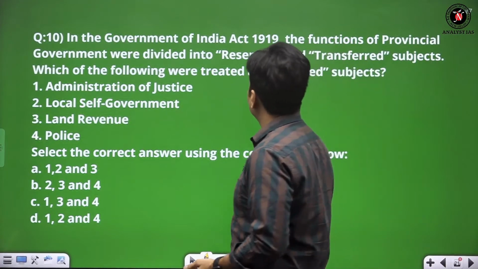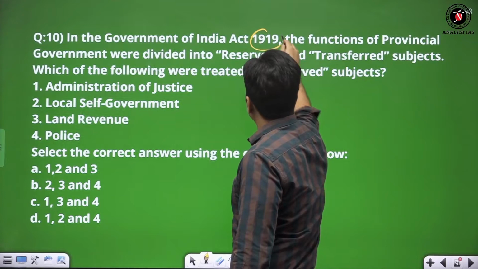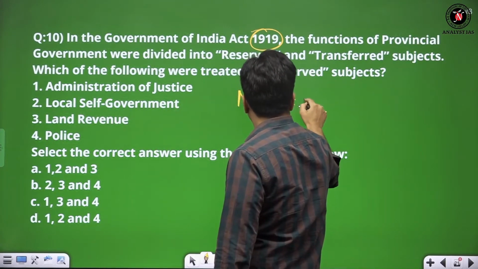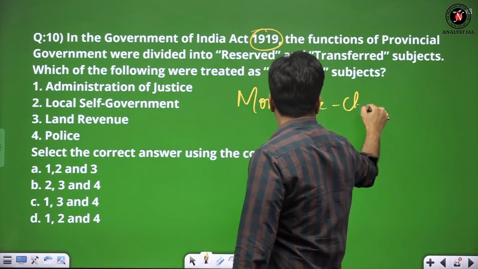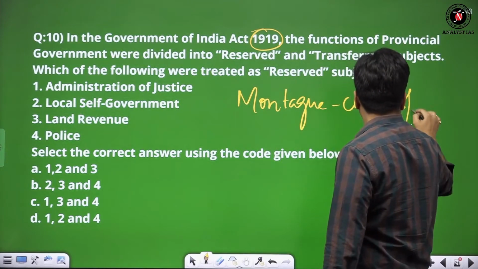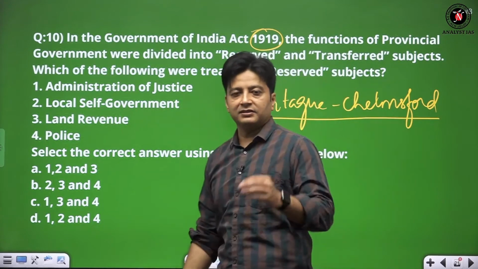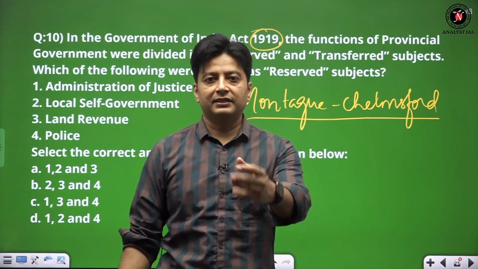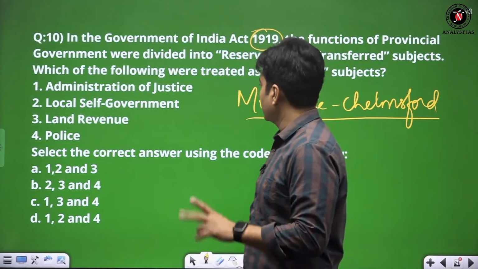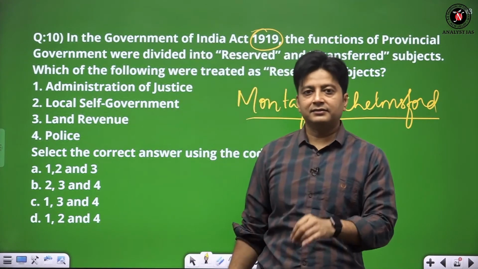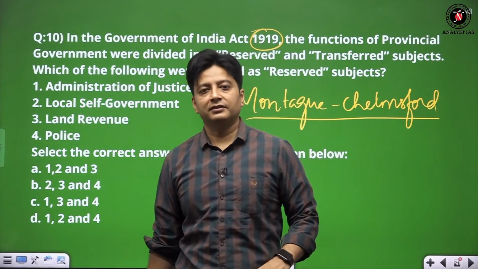The Government of India Act 1919, which is also called the Montague-Chelmsford Report, you can remember those historical underpinnings. This is the first chapter that I covered in class. In the dictation, I talked about diarchy and bicameralism, and I said this year that this question will be there, and it is there.